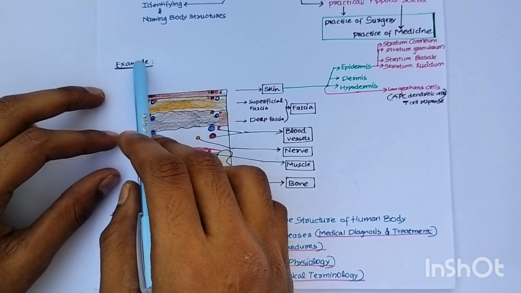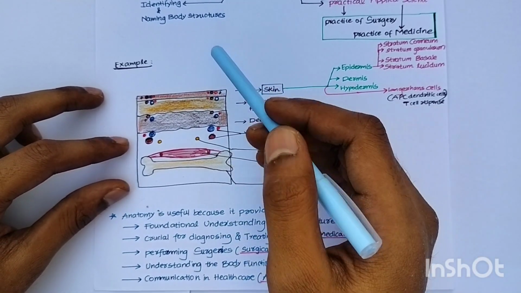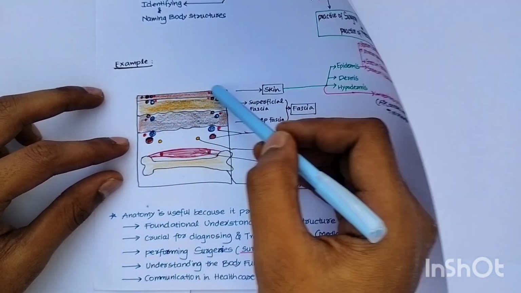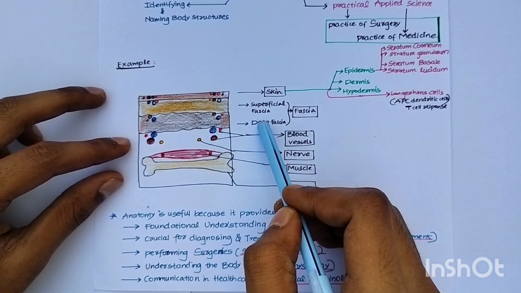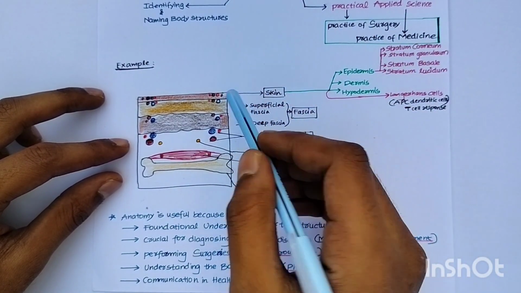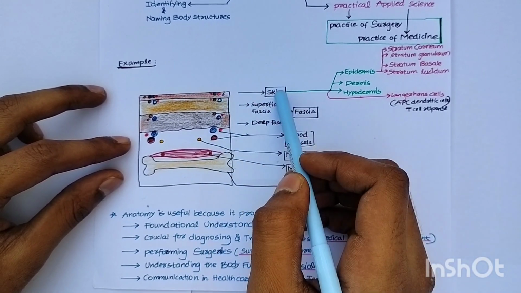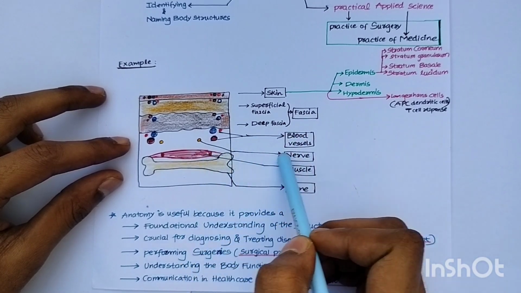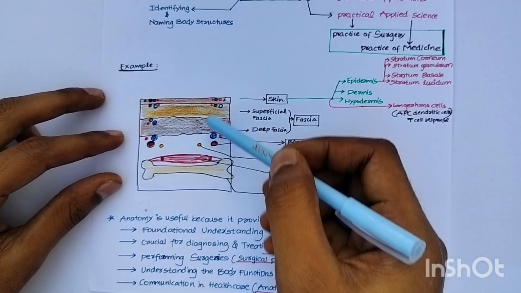So if we take a general example, how is anatomy useful? From outer to inner, there will be skin, and the superficial fascia, deep fascia. This fascia you'll learn in the future, and we will make videos on these also. They are on the topic also. So skin, superficial fascia, deep fascia, overall compressed fascia. Then the blood vessels, the nerves, and the muscles and the bones, from outer to inner.